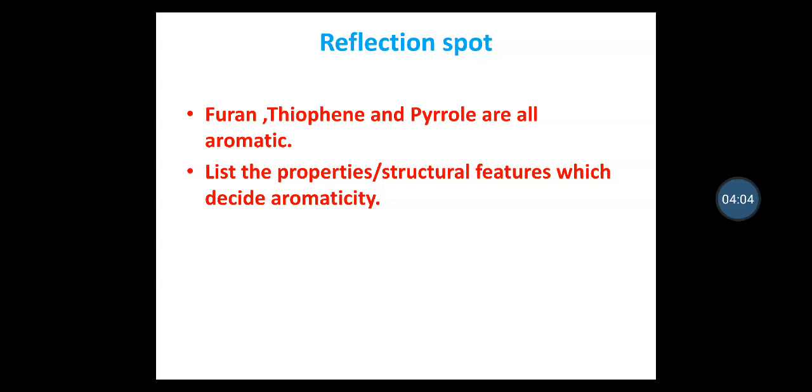Before that, I would like to ask you to list out the properties, that is structural features, which decide aromaticity. Again, pause the video and list out the structural features which decide aromaticity. Once you finish, play the video.